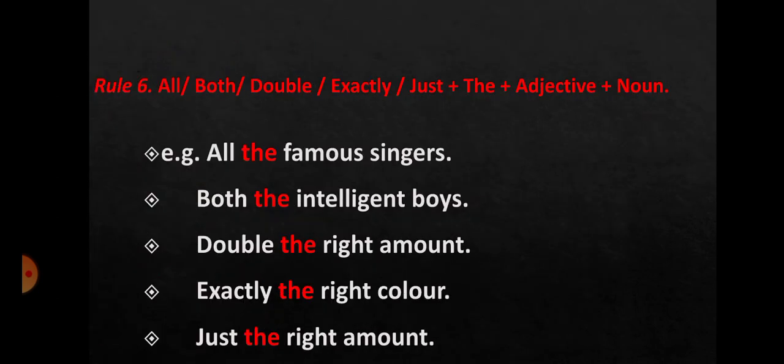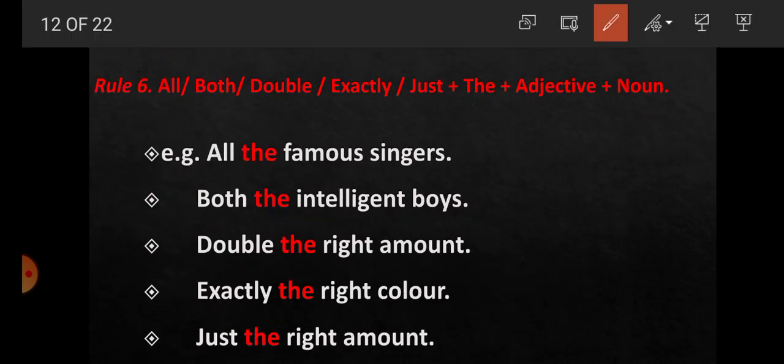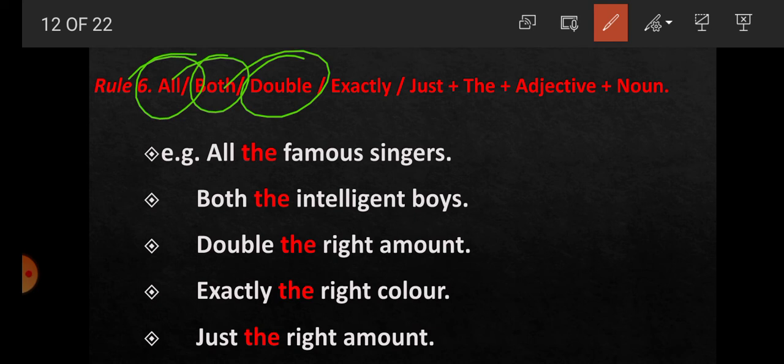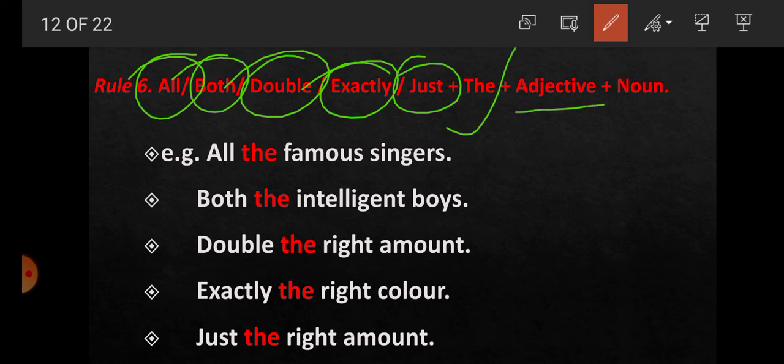Now rule number 6. Students, when there are words like all, both, double, exactly, just, we use the definite article the, and then after it there is adjective plus noun. For example, all the famous singers. Here, famous is what? Adjective, and singers is a noun.